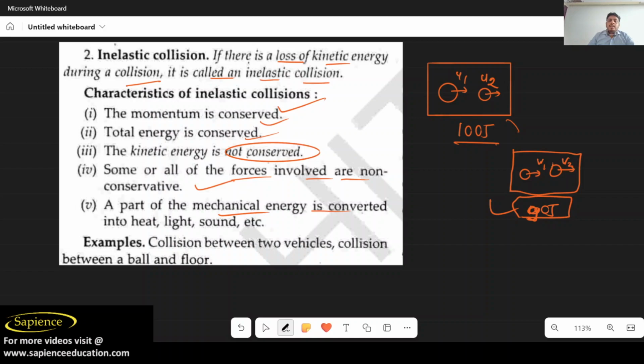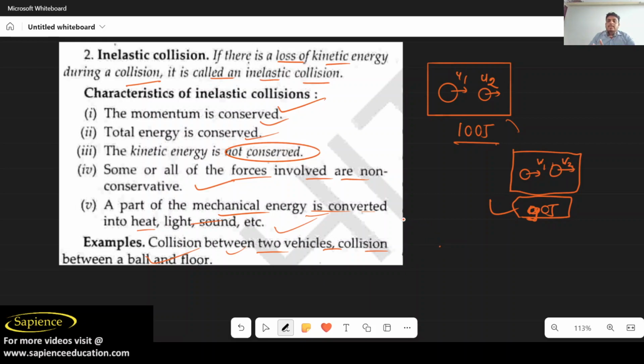Apart from that, mechanical energy is converted into heat and light. When both collide, there will be a sound, and there will be friction between them. There will be light sparking. In this way, mechanical energy is being converted into heat, light, and sound. Collision between two vehicles, collision between a ball and floor. In our practical day-to-day life, 99% of collisions are inelastic.